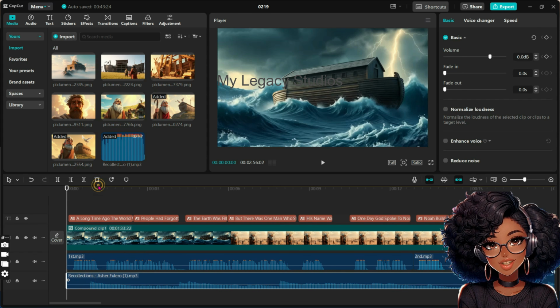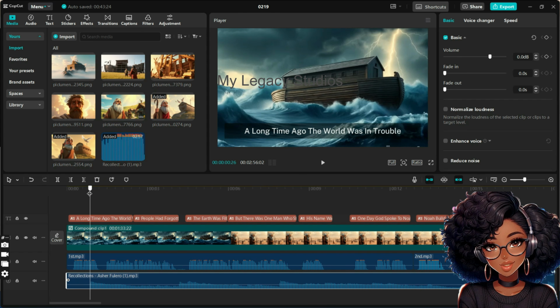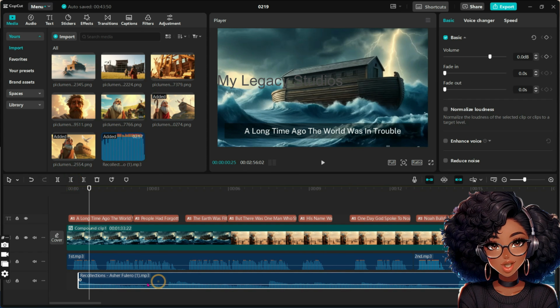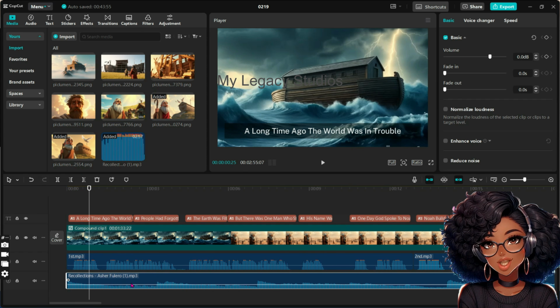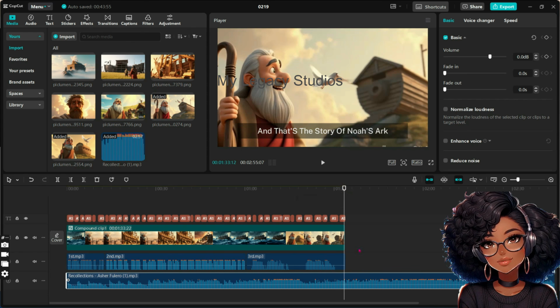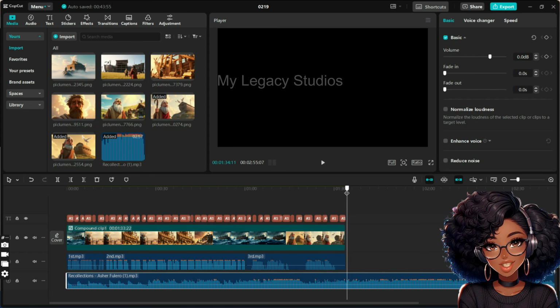So now let's delete the dead end of this background music. Simply bring your pointer here like this and delete the dead end by using the delete to left button to delete it. Now you can shift your background music to match your video. Now bring your cursor to the right and also delete the excess you have at the end here. Make sure it matches the video on the timeline so it ends here. I'm going to use the delete to right button to delete the excess from the timeline.